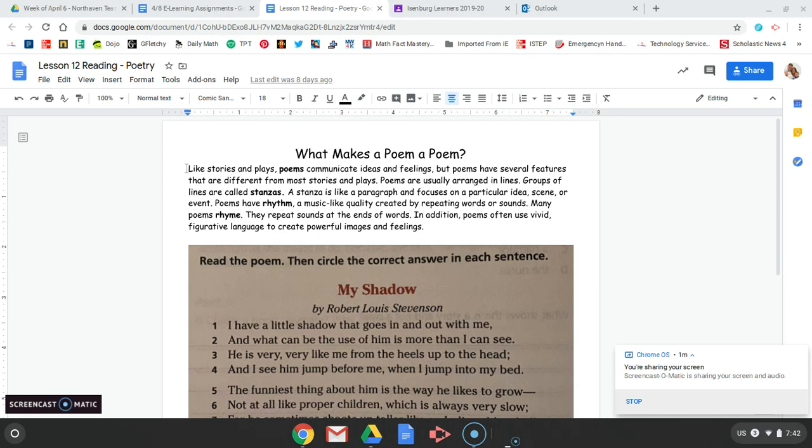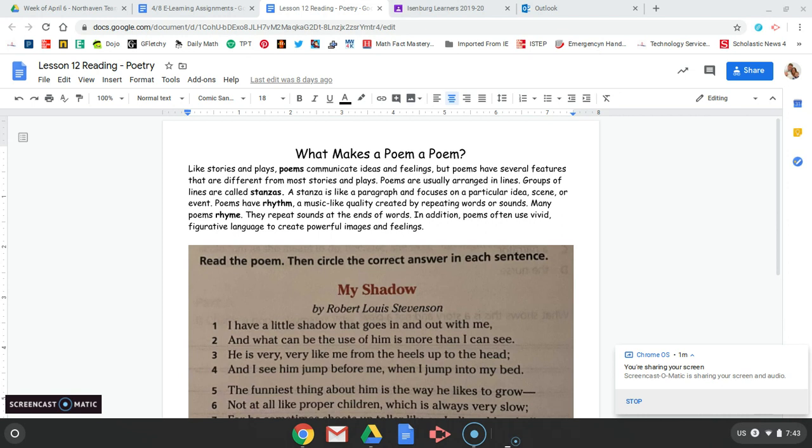Like stories and plays, poems communicate ideas and feelings, but poems have several features that are different from most stories and plays. Poems are usually arranged in lines. Groups of lines are called stanzas. A stanza is like a paragraph and focuses on a particular idea, scene, or event.